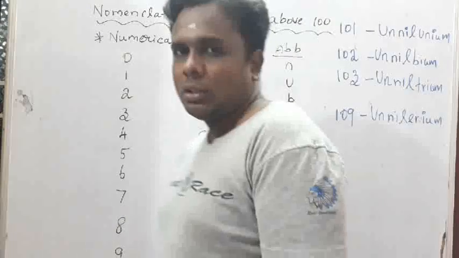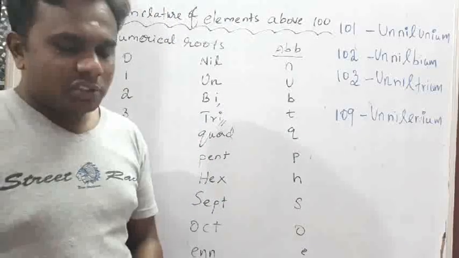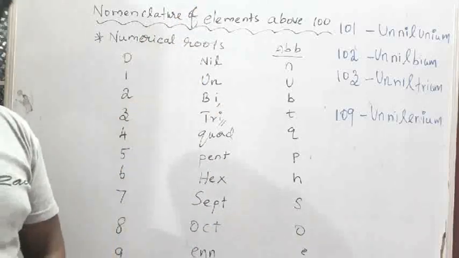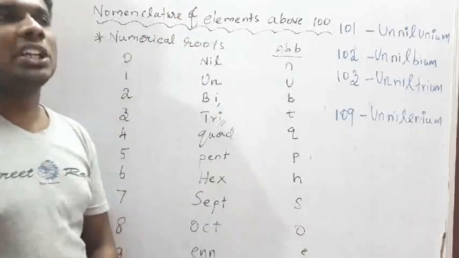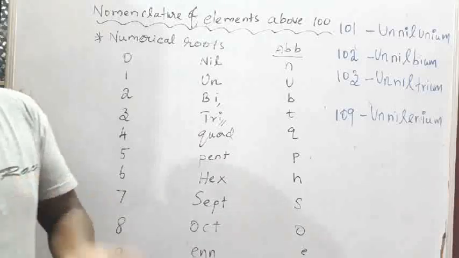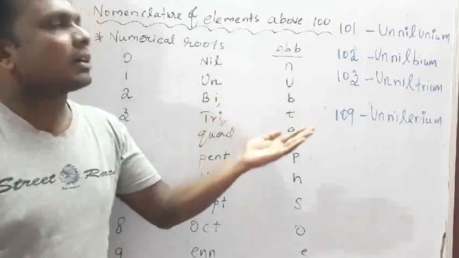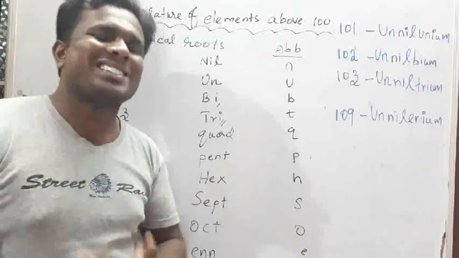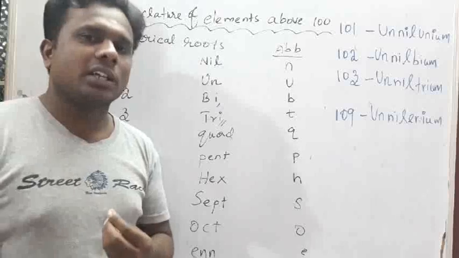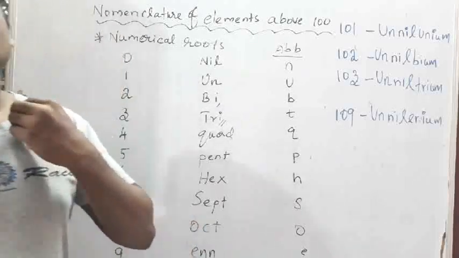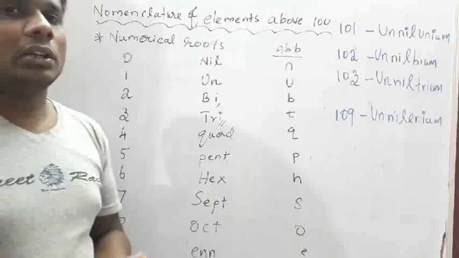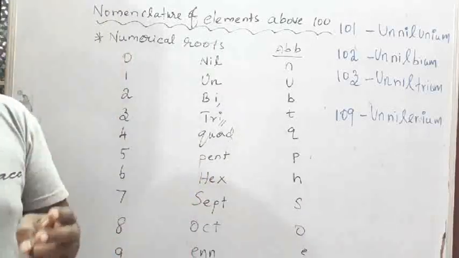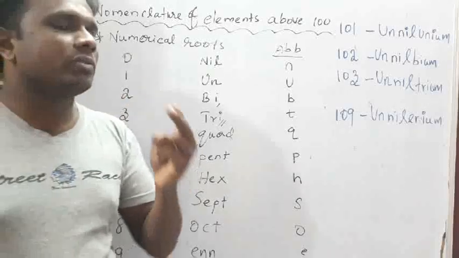Guys, this is the way to name the elements after atomic number 100. Why it should be named like this: as I told you, after atomic number 100, the maximum number of elements are synthetic elements, which means man-made elements. So when two people recommend the same name for one element, it will be confusing.